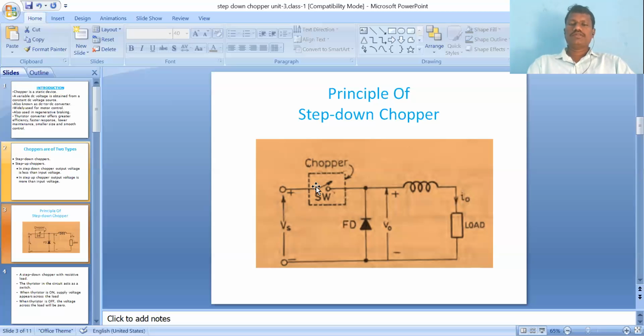Once the device is turned on, it will not turn off by itself, so we connect forced commutation circuits to the SCRs. Automatically the device will be turned off. Remember this concept: if the input is DC, forced commutation elements are compulsorily connected to the device.